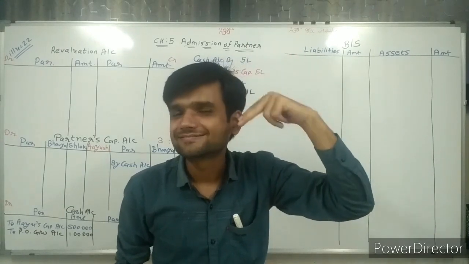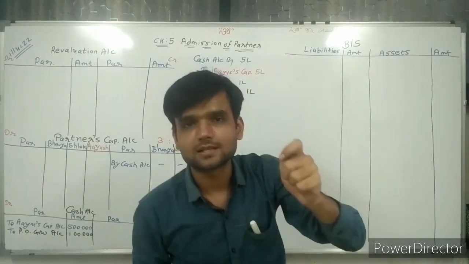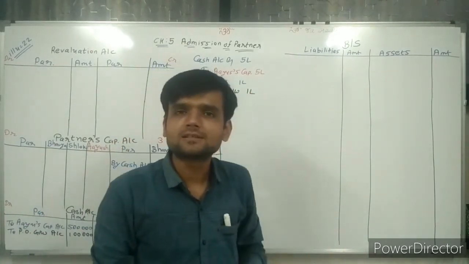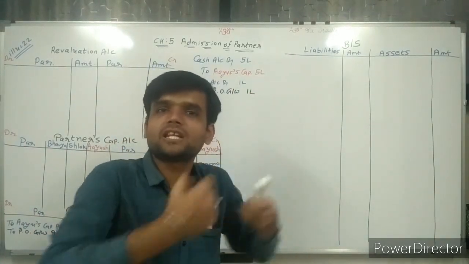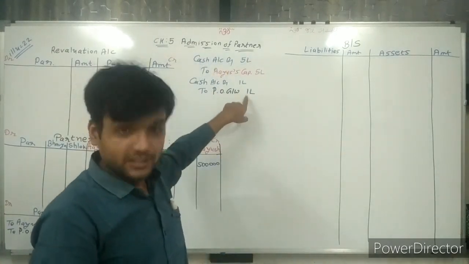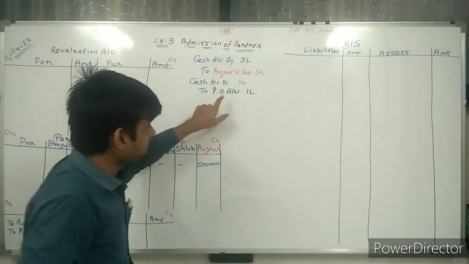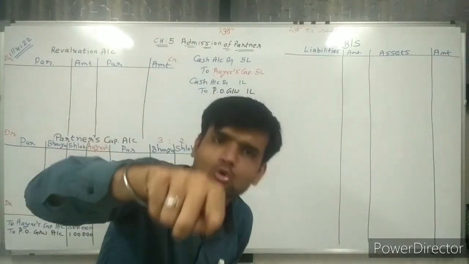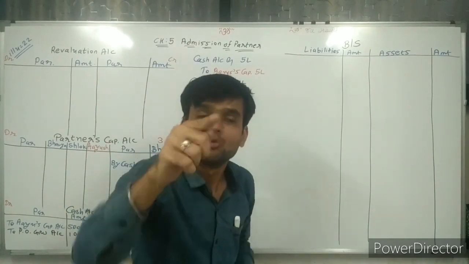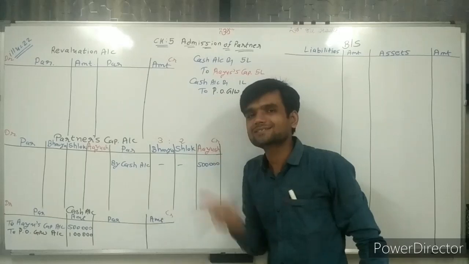Recall it. Yes, the person who is sacrificing gets the money of goodwill. Same way here also, this 1 lakh rupees brought by the partner, this premium of goodwill we are giving to those who have sacrificed. So from these two, who has sacrificed?